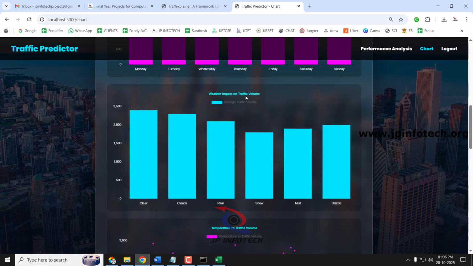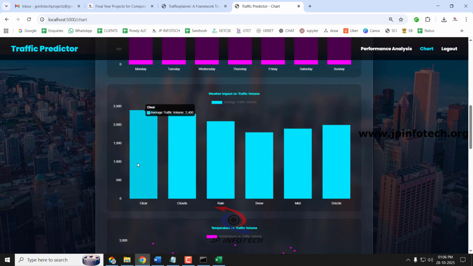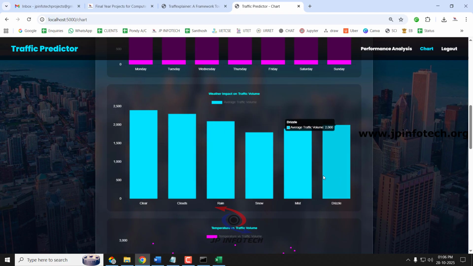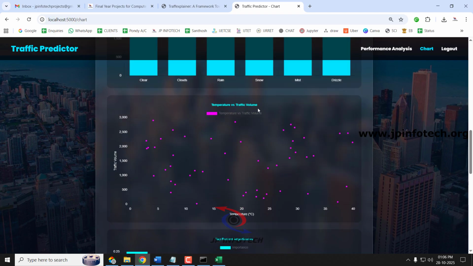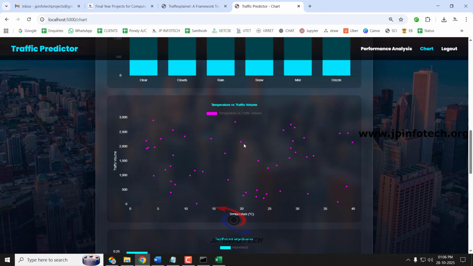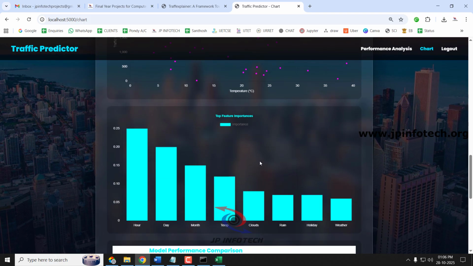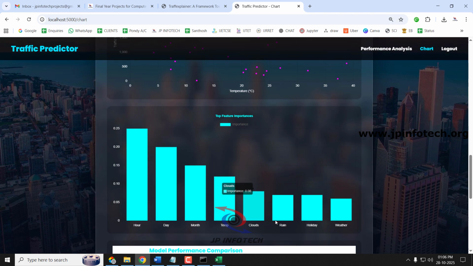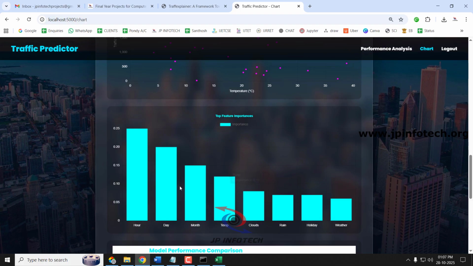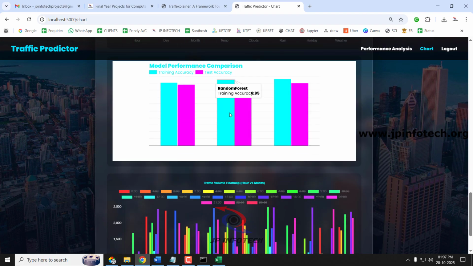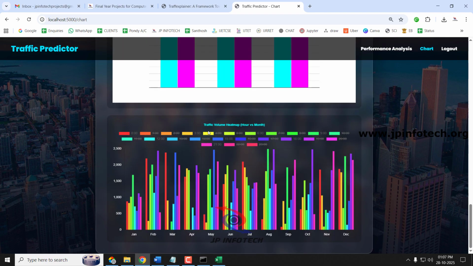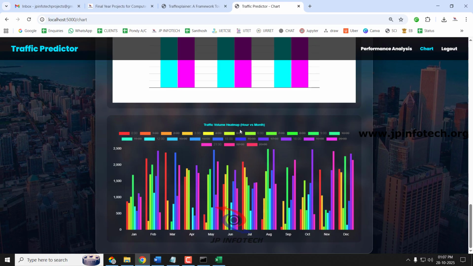The next shows the weather impact on the traffic volume, covering clear weather, clouds, rain, snow, mist, and drizzle. The next shows the temperature versus traffic volume chart. Then the top feature importance: hour, day, month, temperature, clouds, rain, holiday, and weather. Here it shows the model performance comparison, showing the training accuracy and the test accuracy. And the next shows the traffic volume heat map.